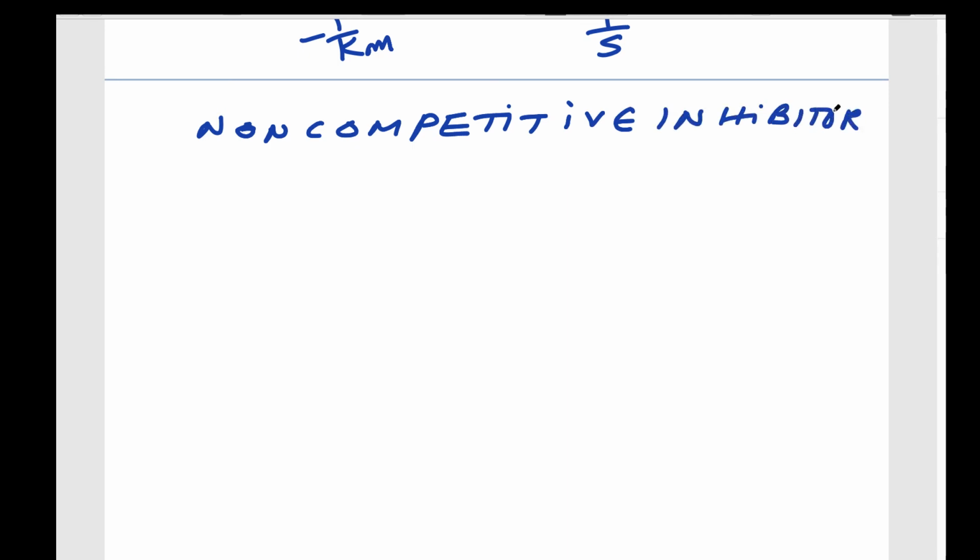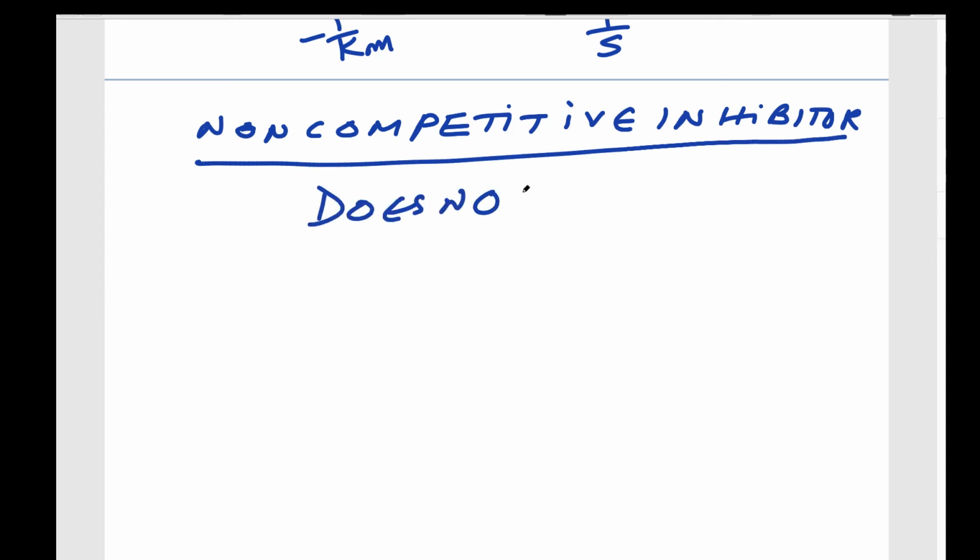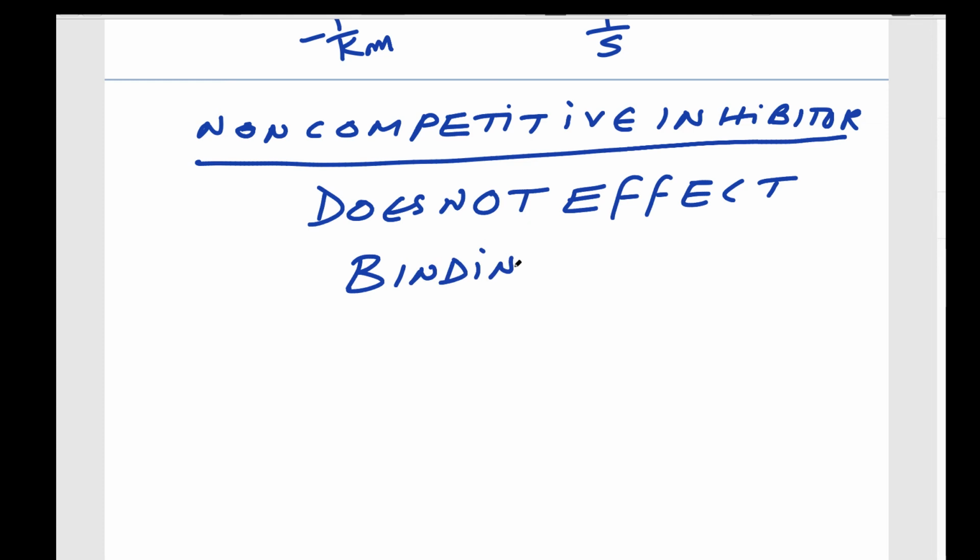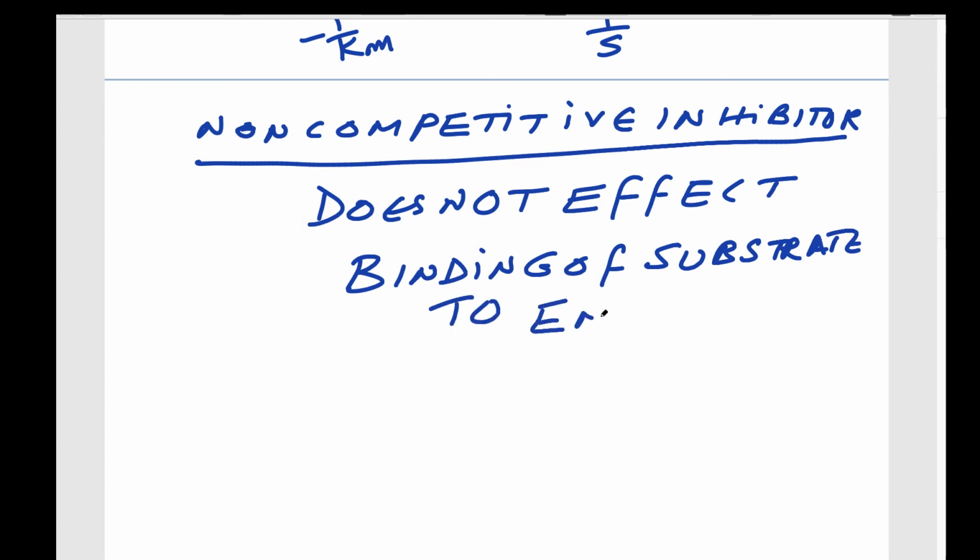The non-competitive inhibitor, as I said, does not affect binding of substrate to enzyme, as there is no competition, because the site is other than the catalytic site.